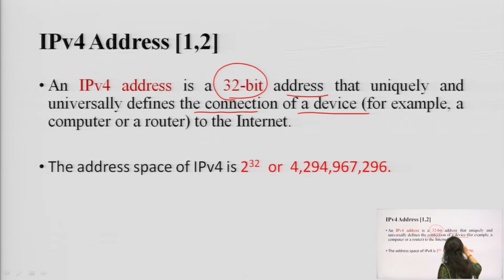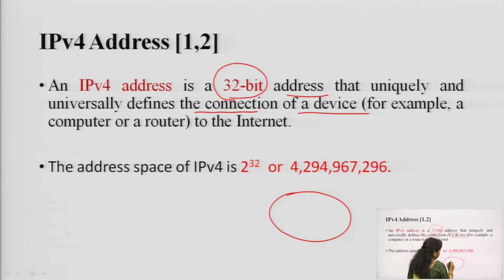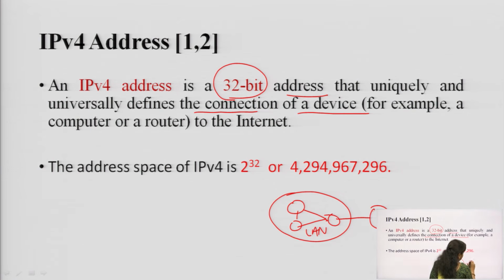the connection of a device, for example, a computer or a router, to the internet. Which means, let us say this is a network that has been set up, and these are 3 computers that are going to form a LAN network, and this is connected to a device through a router. So, this is basically a router and this is the internet, the rest of the internet. So, it can be another network also.